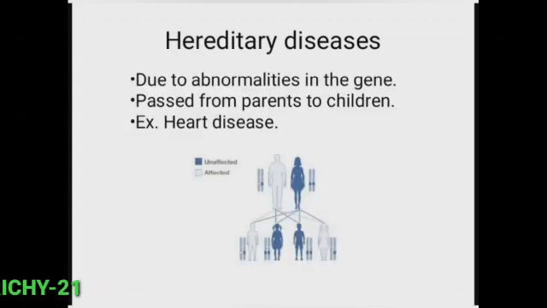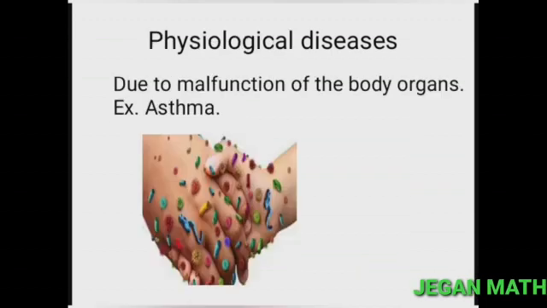Next one is hereditary diseases. Hereditary diseases occur due to abnormalities in the gene. These diseases are passed from parents to children. So from our grandparents to parents, then parents to children. For example, heart disease. More number of people die every year due to heart disease than any other diseases.